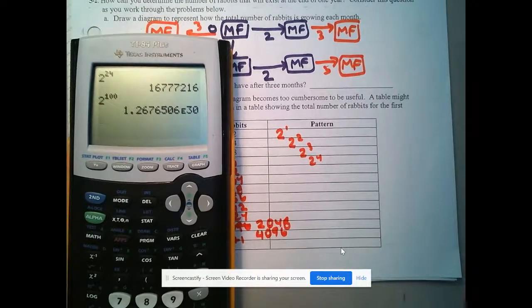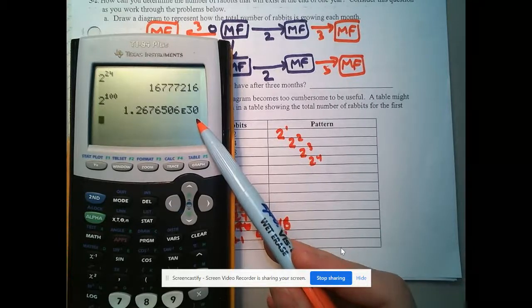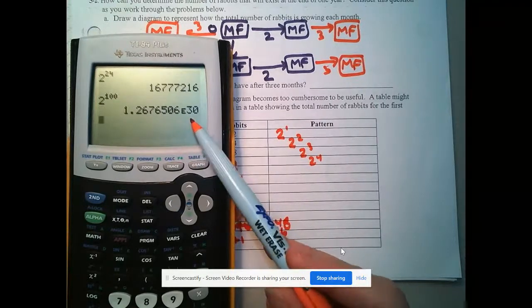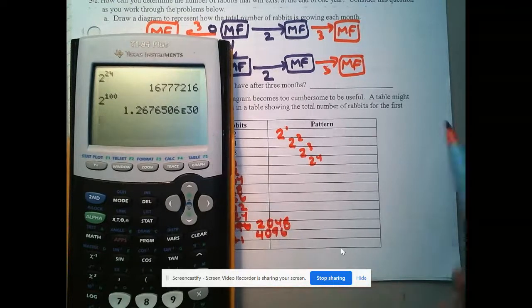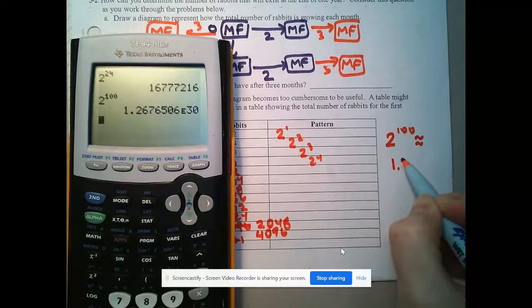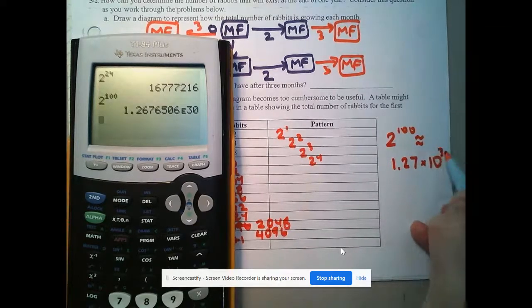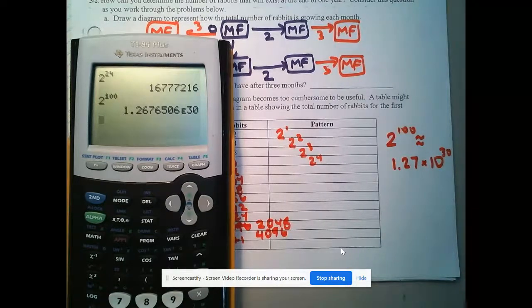Last year in MSM3, we talked about how sometimes an answer can be so big that the calculator can't show it on the screen, and they have to resort to scientific notation. So this would be 1.26, etc., times 10 to the 30th. And you could round it as such. If you needed 2 to the 100th, you could say it was approximately 1.2, that 6 we would round to a 7, times 10 to the 30th from the calculator, and work with that number. It's going to be a little bit off because we rounded it, but you do at some point have to say, hey, my calculator's just not big enough to show that on the screen.